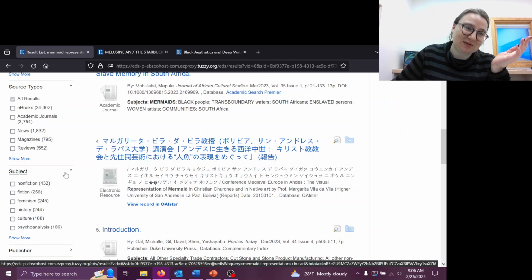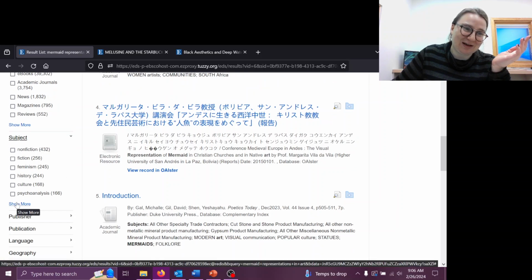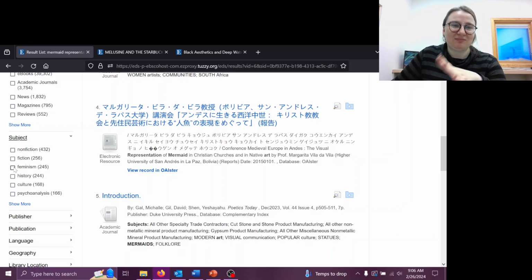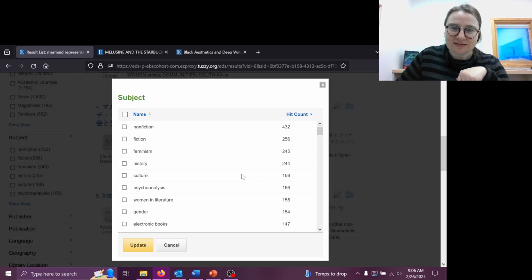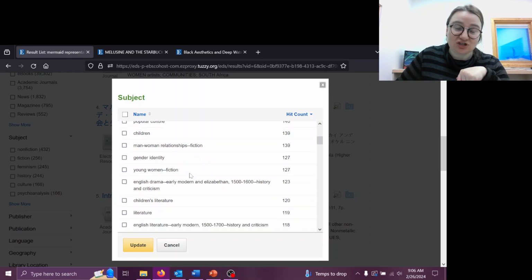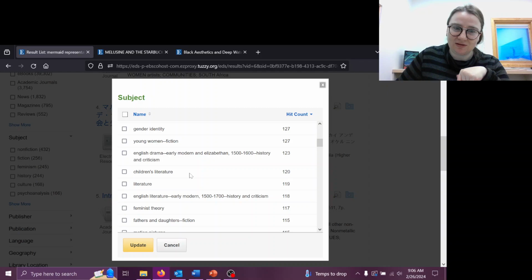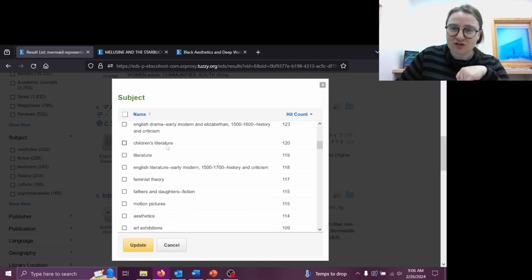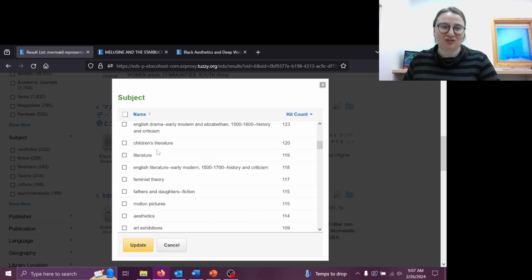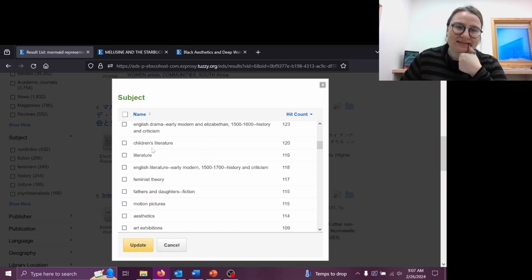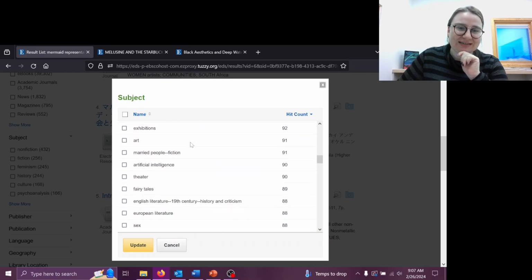Let's see, subject. So this is going to be another case of choosing. I would essentially prefer nonfiction over fiction, or let's get in there. Gender is coming up a lot. That might be something that would be useful. Children's literature, I can see including that for my search because artistic representation in children's literature could be a very useful part of my research, but that might also be just more of that one mermaid book that was showing up so much in the last search, so I could see not necessarily wanting to include that.